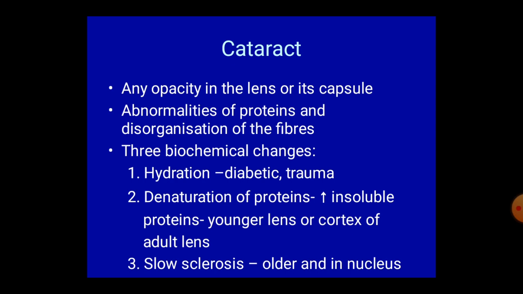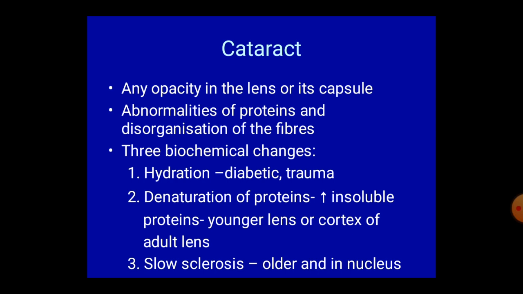There are three biochemical changes. One is hydration, that occurs in diabetes, where the permeability of the capsule is increased, and also in trauma, where the capsule is injured and hydration occurs in between the lens fibers.